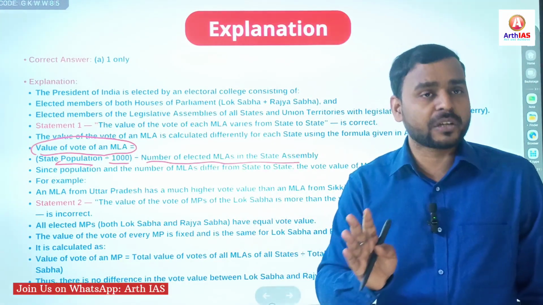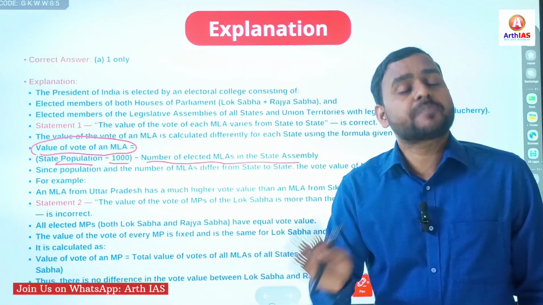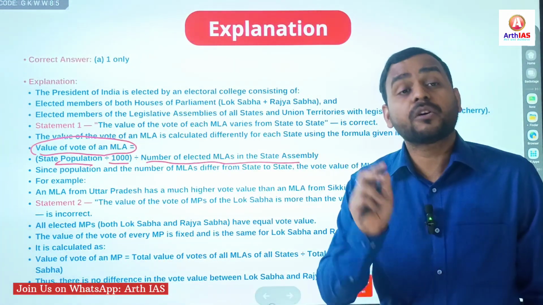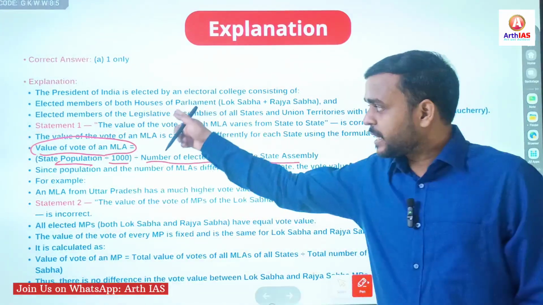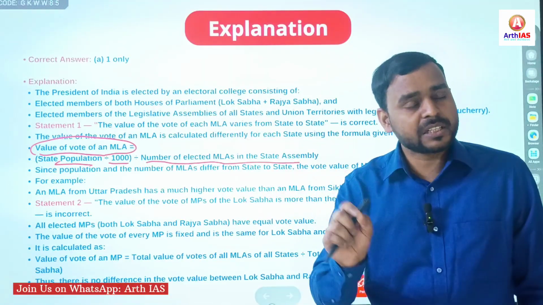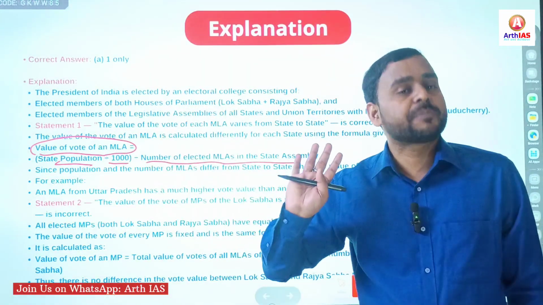No nominated member of state legislature or parliament participates. Again, I am repeating, only elected members of state legislative assemblies and elected members of parliament, that is Lok Sabha and Rajya Sabha, participate in the election of president.